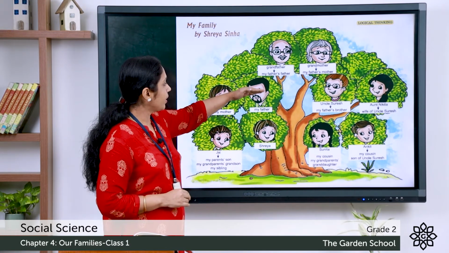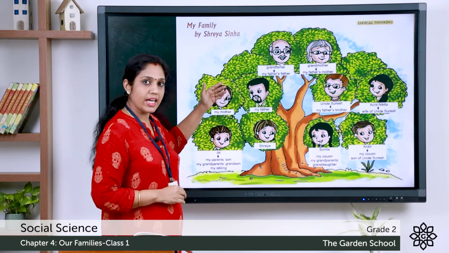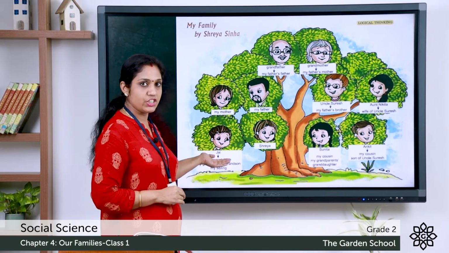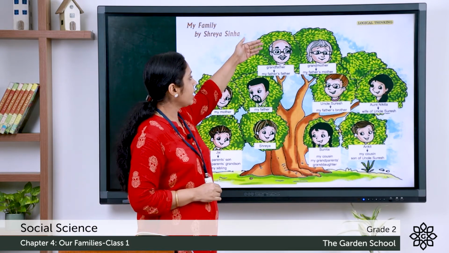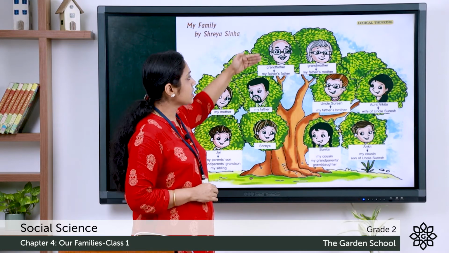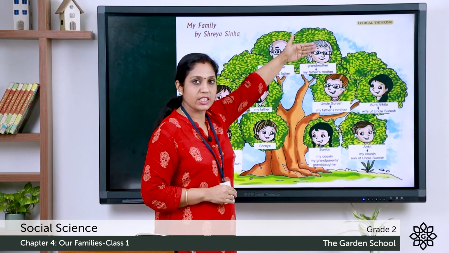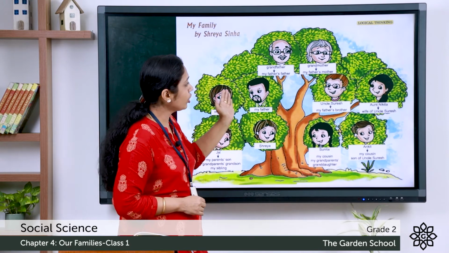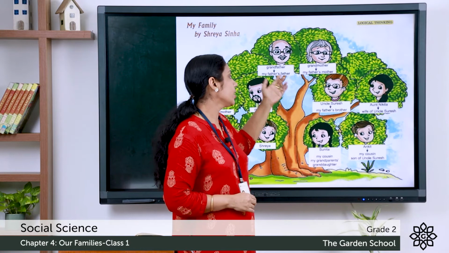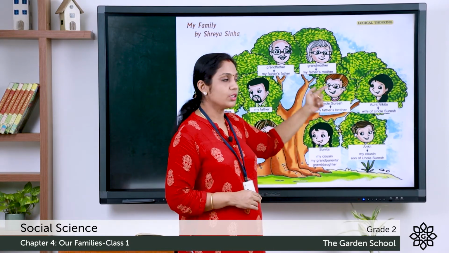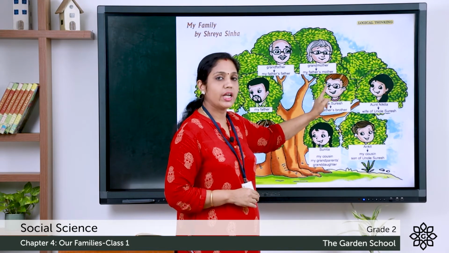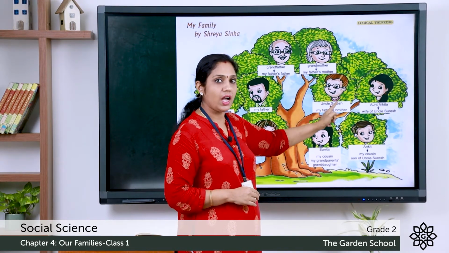Now, we can see the picture of Shreya's father and mother. So, they are the mother and father of Shreya and Jay. On top, you can see their grandfather and grandmother. Shreya's father's father and father's mother you can see in this picture. Moving on to the next side, you can see Uncle Suresh. Who is Uncle Suresh? My father's brother. So, Shreya's father's brother is Uncle Suresh. And what does she call him? She calls him Uncle.